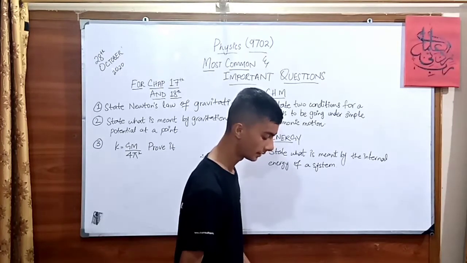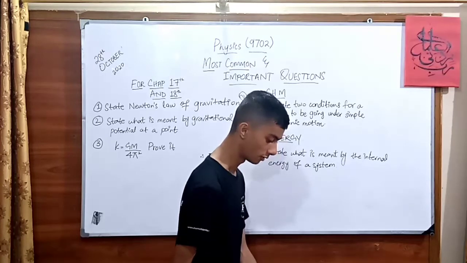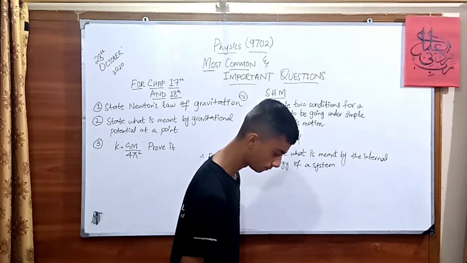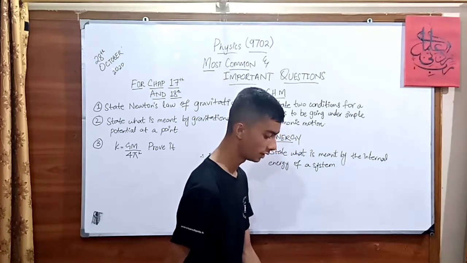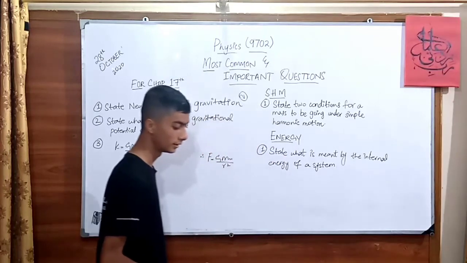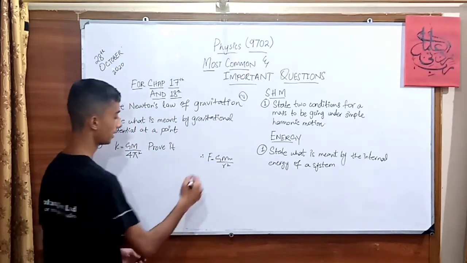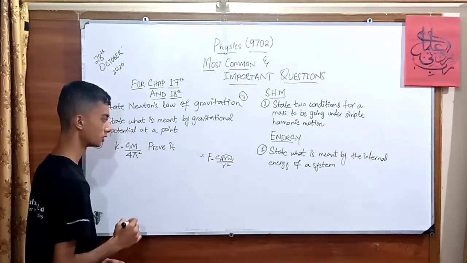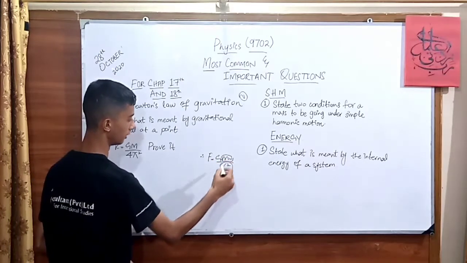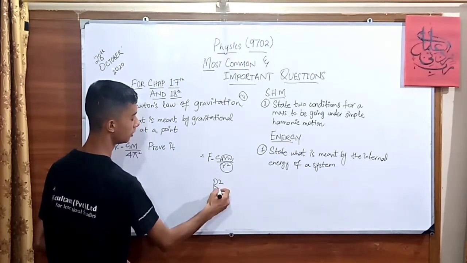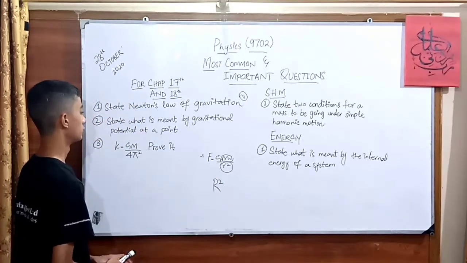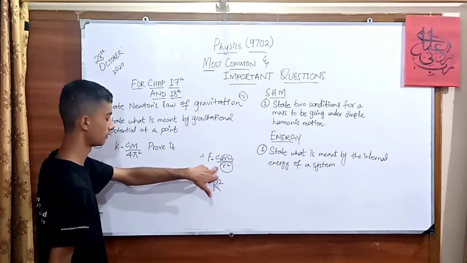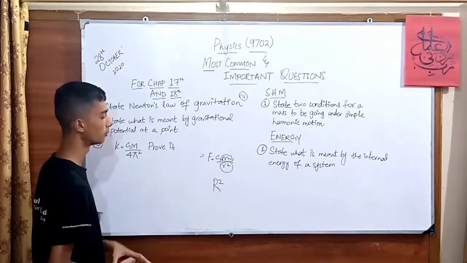According to the marking scheme, I have stated some of the important terms. First of all, we need to state that the force between the points is directly proportional to the product of the masses and inversely proportional to the square of their separation. This r squared is known as the separation, not the radius. So I'm repeating again: force is directly proportional to the product of the masses of the points and inversely proportional to the square of their separation.